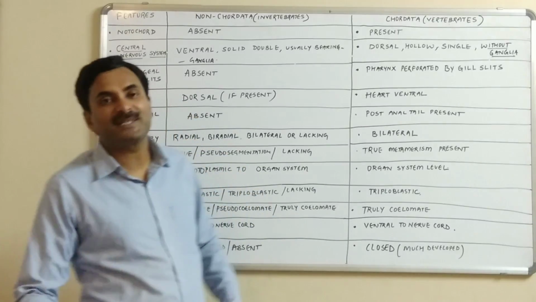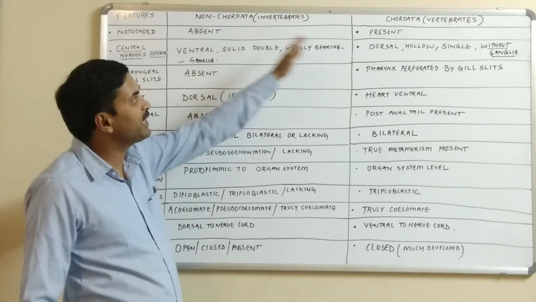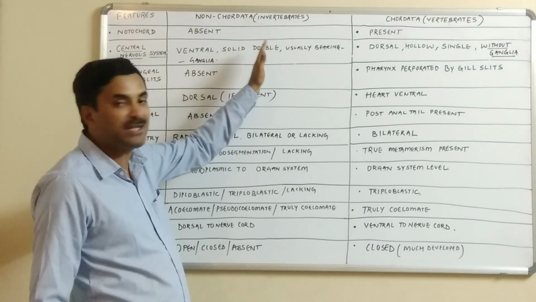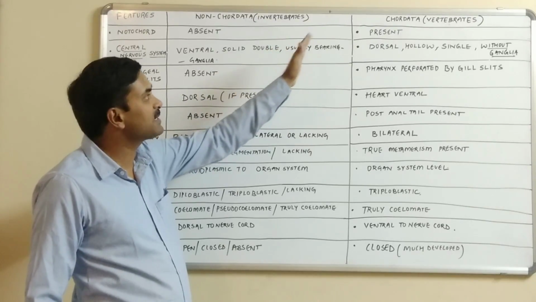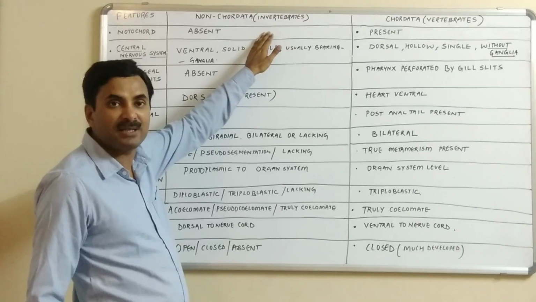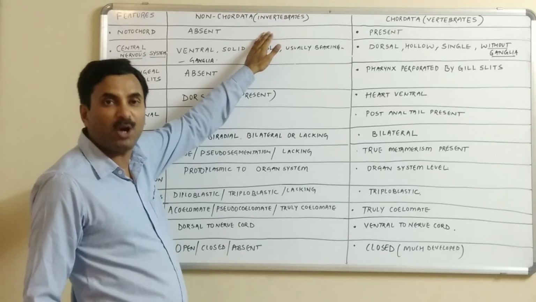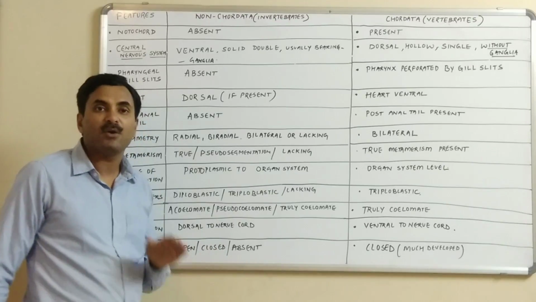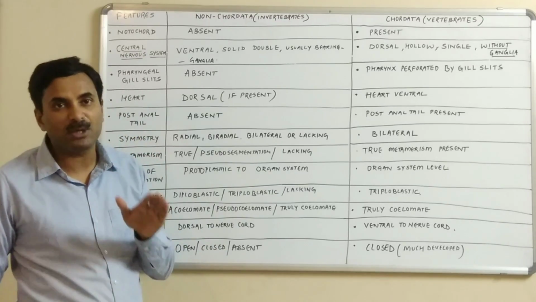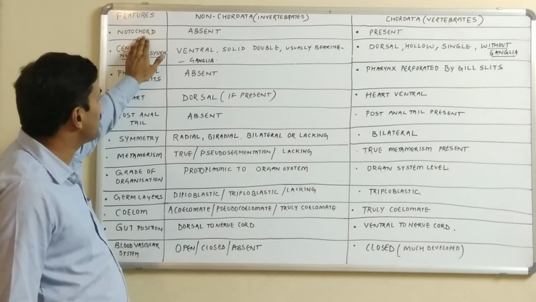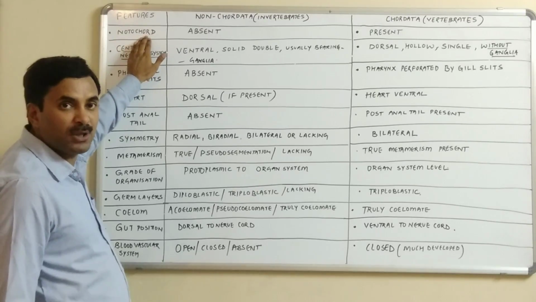Today's class we will be discussing the non-chordates and the chordates. We can also say that we are going to differentiate between the invertebrates and the vertebrates. As you know very well, invertebrates are the organisms which do not have the vertebral column, and the vertebrates are the organisms which have the vertebral column.